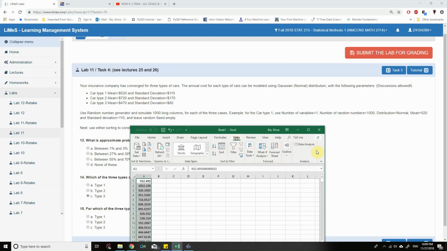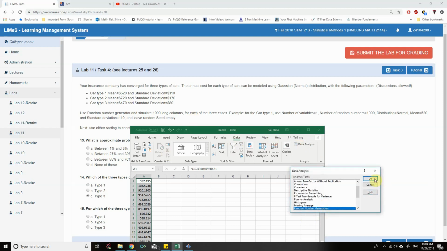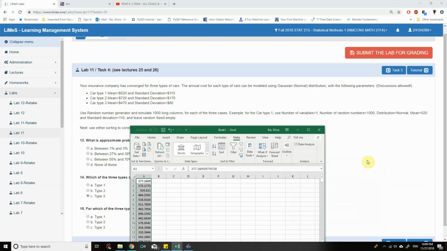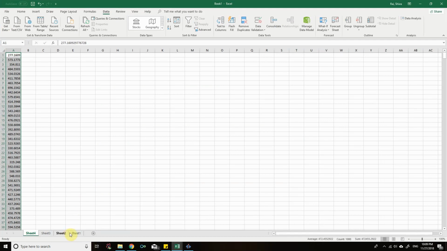Similarly, let's go to data analysis, and for the third car we do the similar thing. The mean is different, which is 470, and standard deviation is just 80. Click on OK. Alright, so we got these three data sets. In worksheet number 2 we have car type 1, worksheet 3 the second type of car, and sheet 4 the third type of car.